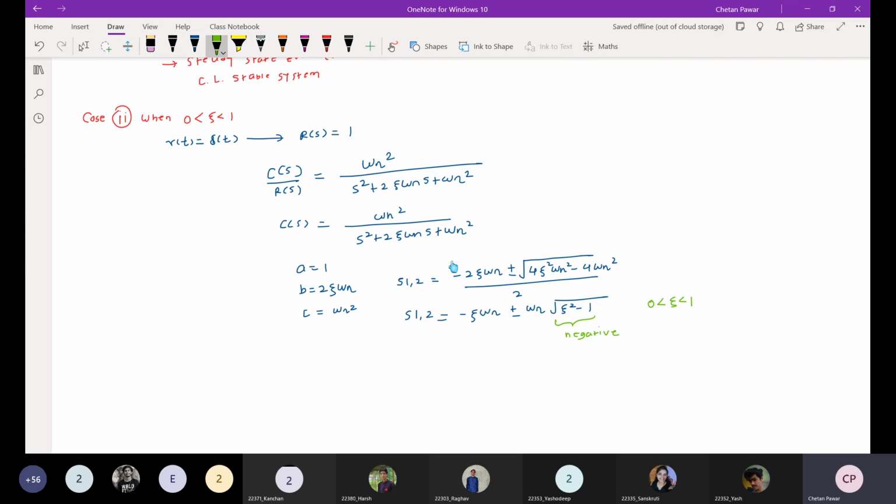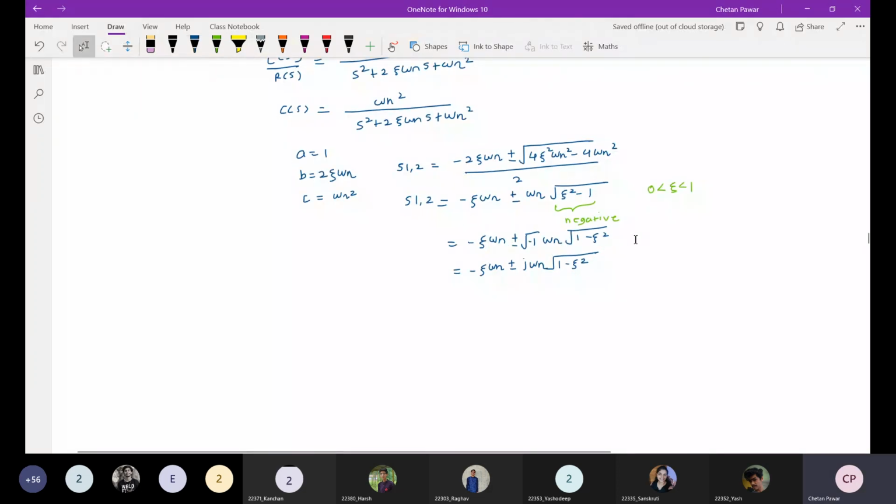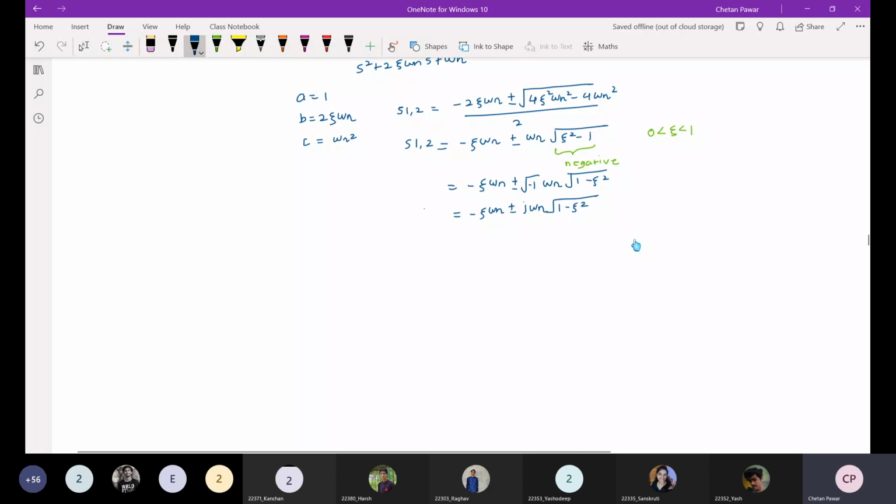So I will take a negative sign outside, like this: omega n times the square root of 1 minus zeta square. And minus 1 under the root is j. So these two poles we got.